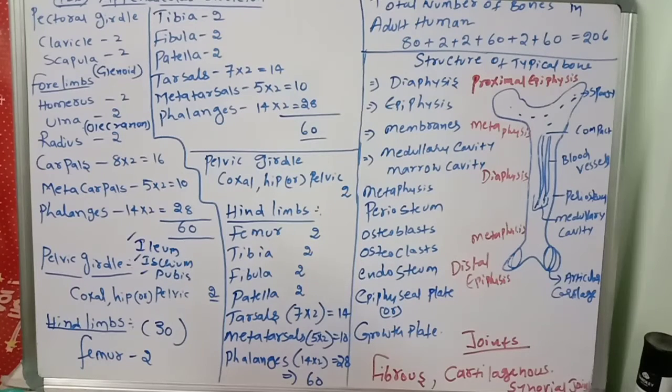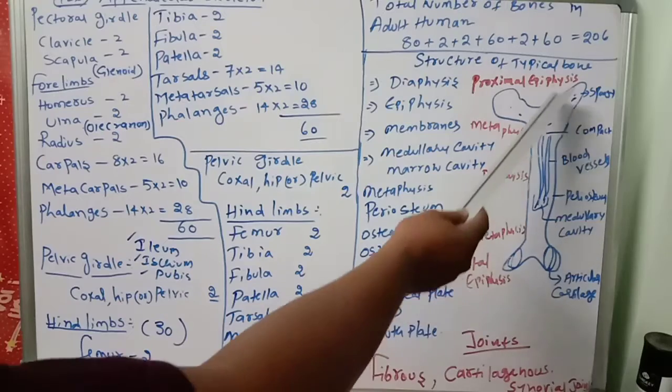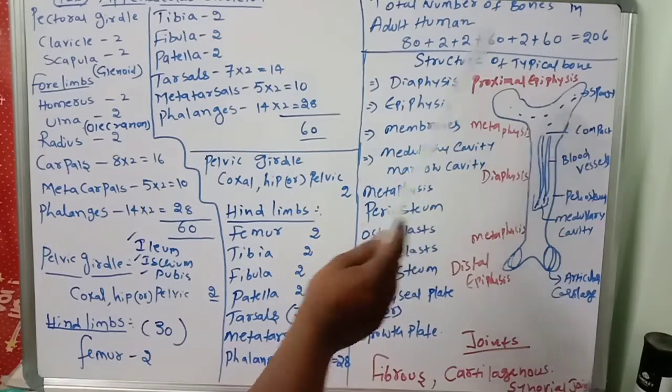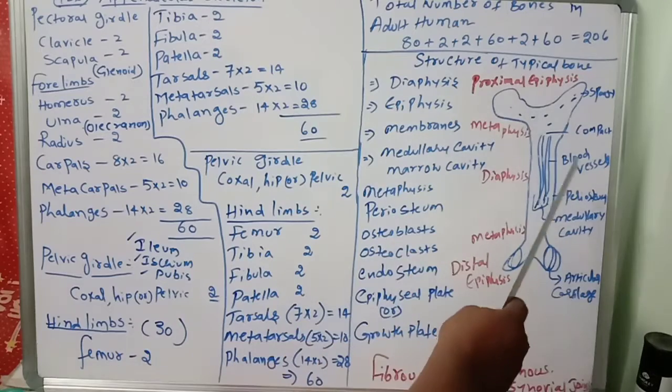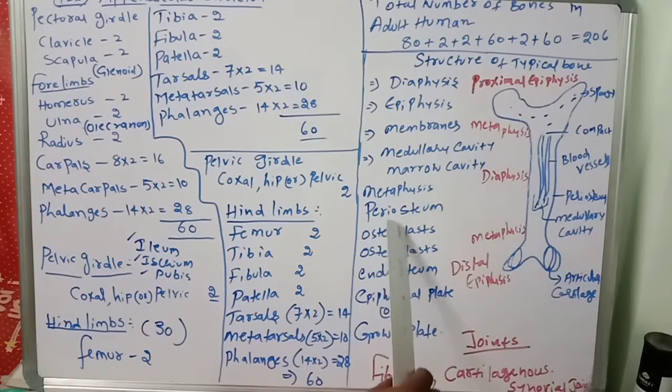Next, where the diaphysis and epiphysis meet, that is called the metaphysis. The external surface of the entire bone consists of periosteum. So the total surface is covered with the periosteum. The periosteum is divided into two layers: the outer fibrous layer and the inner osteogenic layer.